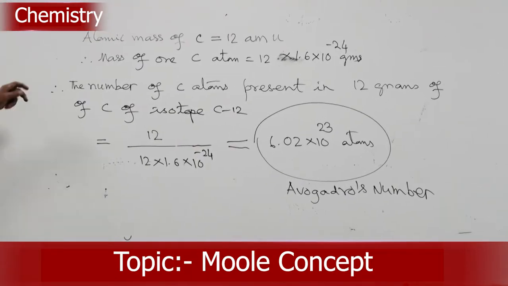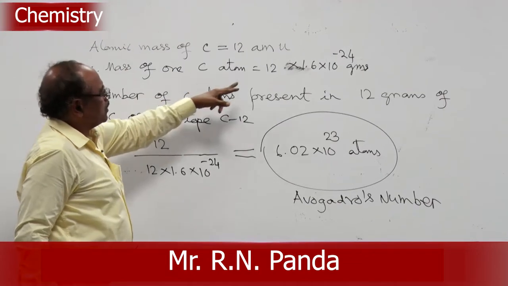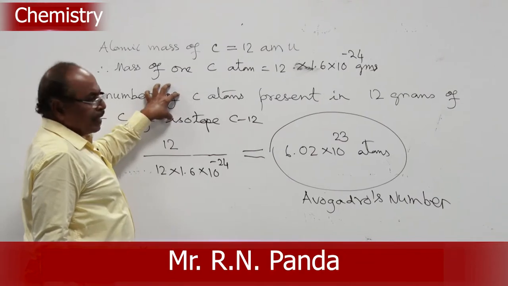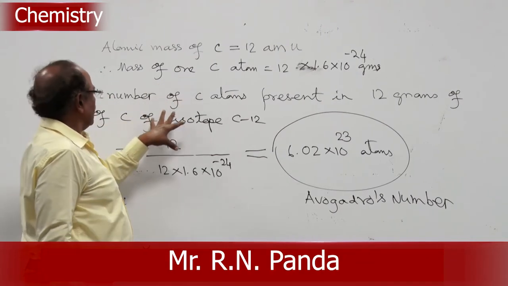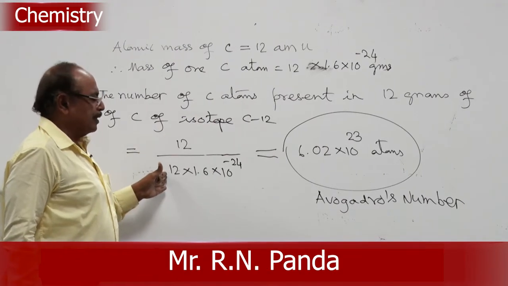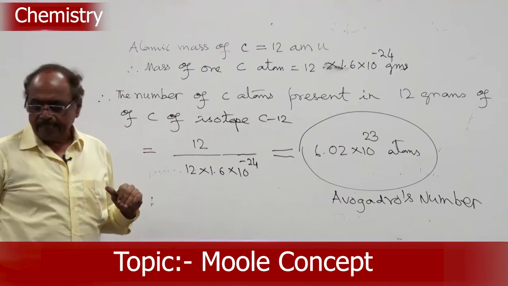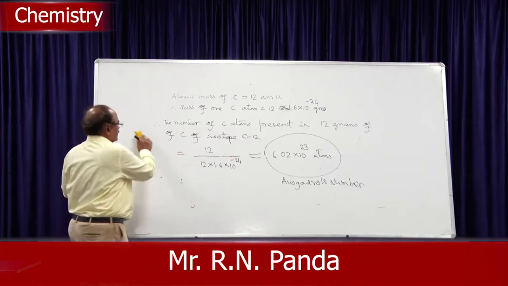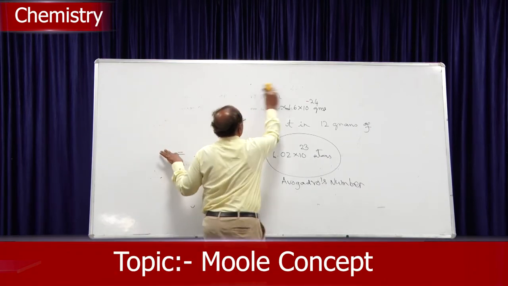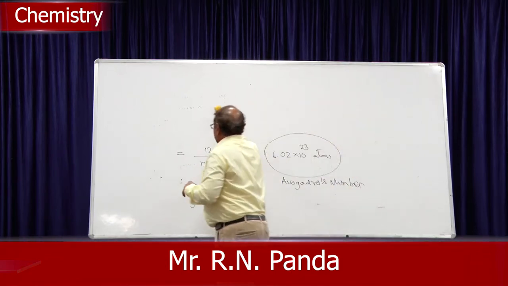So, we say atomic mass of carbon is 12 AMU. Therefore, mass of one carbon atom is 12 into 1.6 into 10 to the power minus 24 grams. Number of carbon atoms present in 12 grams of carbon of isotope C12 will be how much? 12 by 12 into 1.6. If you divide this, it comes to 6.02 into 10 to the power 23. So, 12 grams of carbon contains one Avogadro number of carbon atoms. So, 12 grams of carbon was found to contain 1 Avogadro number of carbon atoms.